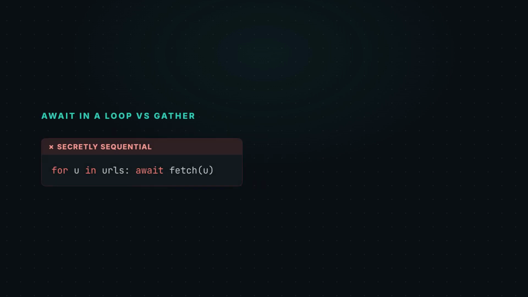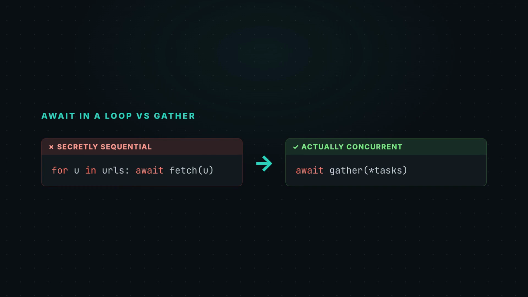Here's the classic mistake. An await inside a loop looks concurrent, but it isn't. Each call finishes before the next begins. It's secretly one at a time. The fix? Start them all, then gather. Now they overlap, and 10 slow calls take about as long as one.